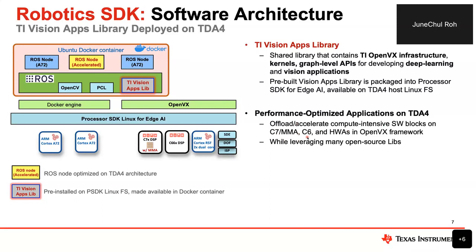We also have a C6 DSP and a bunch of hardware accelerators, as I said, using the OpenVX framework. From the user perspective, because we provide most of the useful building blocks packaged into the vision application, users can use the applications that are available in the library.